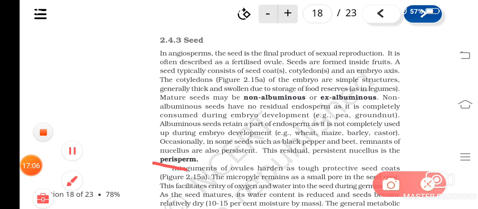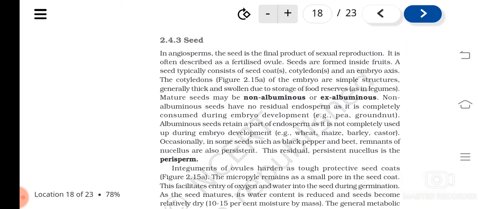So do you remember what is nucellus? Where is it found? Inside the ovule, isn't it? When the ovule is young, it is filled with a tissue called nucellus. When the embryo sac develops, nucellus will be utilized. Understood? And in some seeds, like pepper seeds and beet, a little bit of nucellus will be persistent.